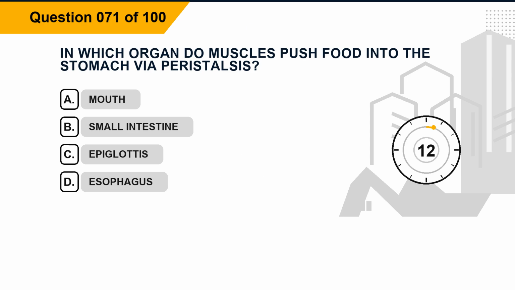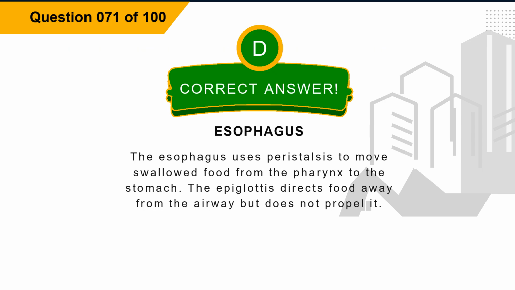Question 71. In which organ do muscles push food into the stomach via peristalsis? Option A, mouth. Option B, small intestine. Option C, epiglottis. Option D, esophagus. The correct answer is option D, esophagus. Explanation: the esophagus uses peristalsis to move swallowed food from the pharynx to the stomach. The epiglottis directs food away from the airway but does not propel it.